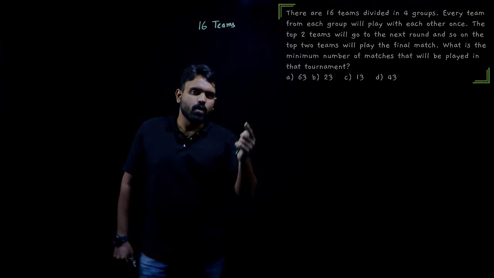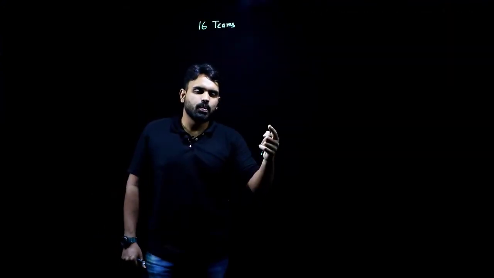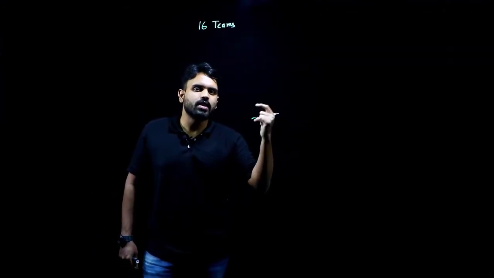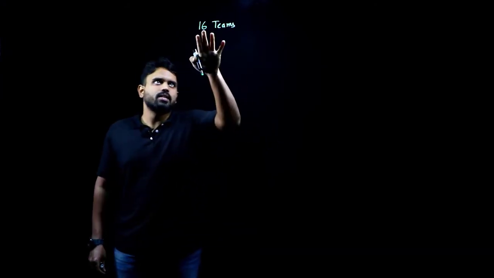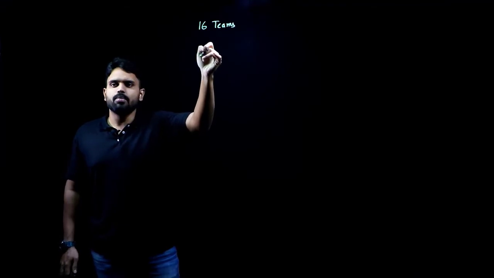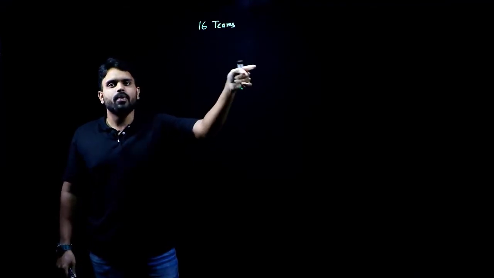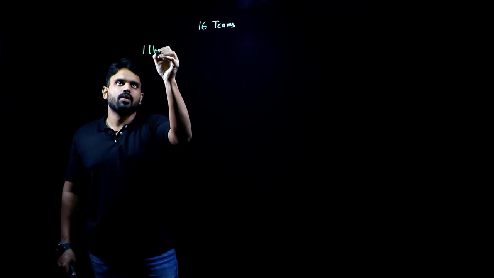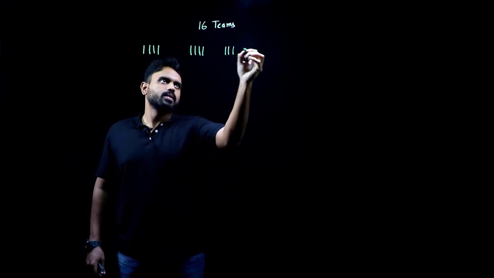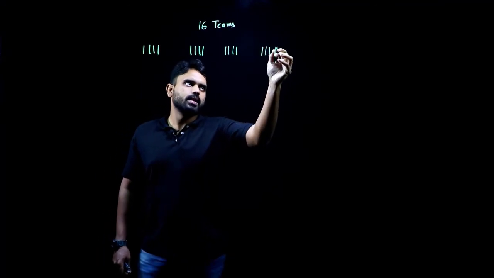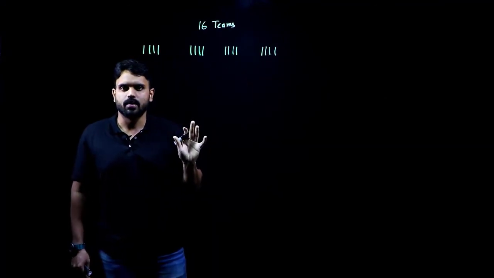Now, if you know a little bit of sports, then you would have understood that this is nothing but round robin fashion. In round robin fashion, what will happen? If there are 16 teams and 4 groups are supposed to be made, each group will have how many? Each group will have 4 members. Now how many groups do I have? I have 4 groups.